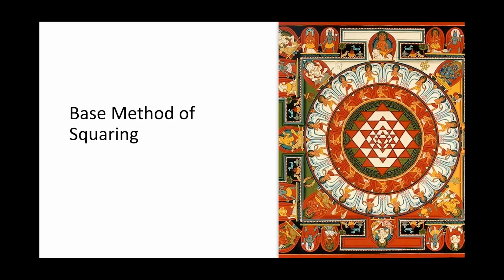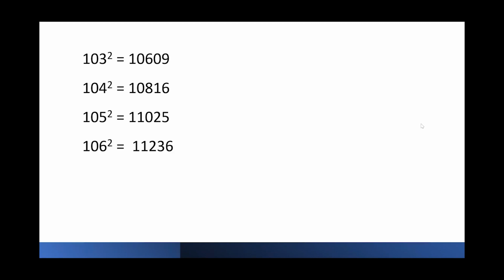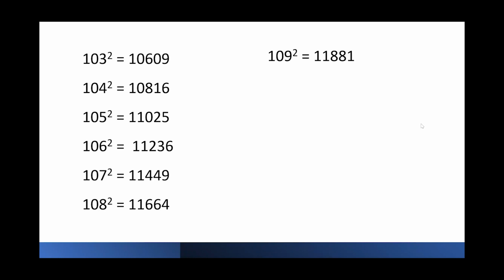Perfect. Moving on to the base method of squaring. Now let's start with the patterns. So if I ask you 103 square, that is 106 followed by 09. 104 square would be 108 followed by 16. 105 square is 11025. 106 square will be 11236. 107 square is 11449. 108 square is 116 followed by 64. 109 square, 118 followed by 81.